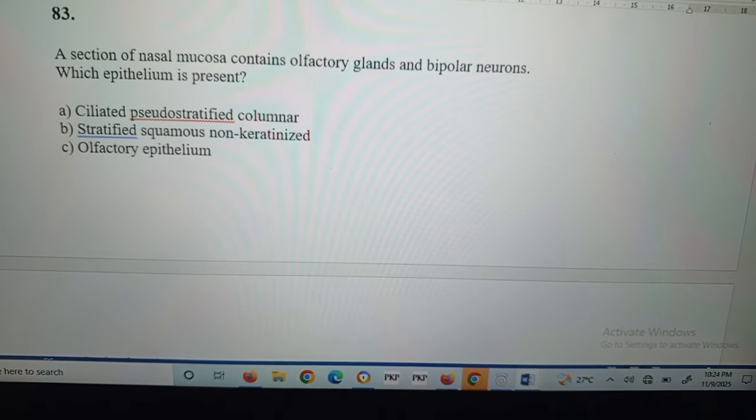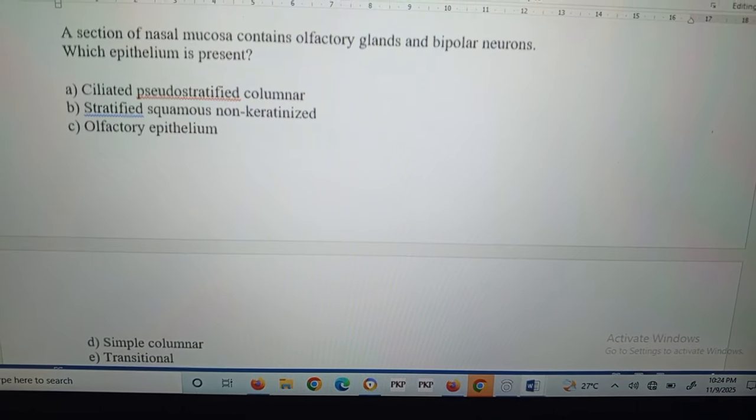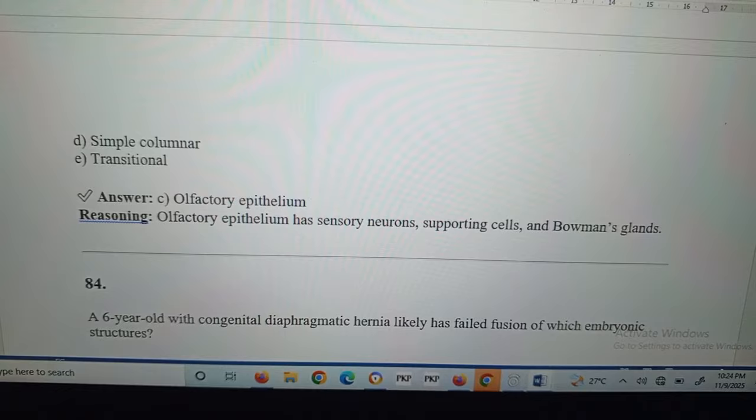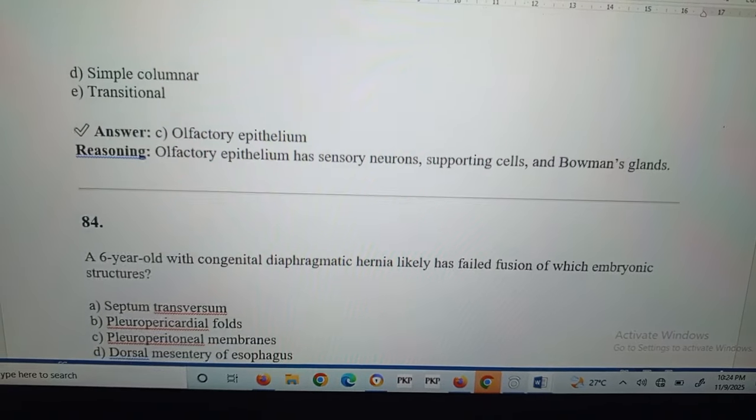Question number 83: a section of nasal mucosa contains olfactory glands and bipolar neurons. Which epithelium is present? Olfactory epithelium. Olfactory epithelium has sensory neurons, supporting cells, and Bowman glands.